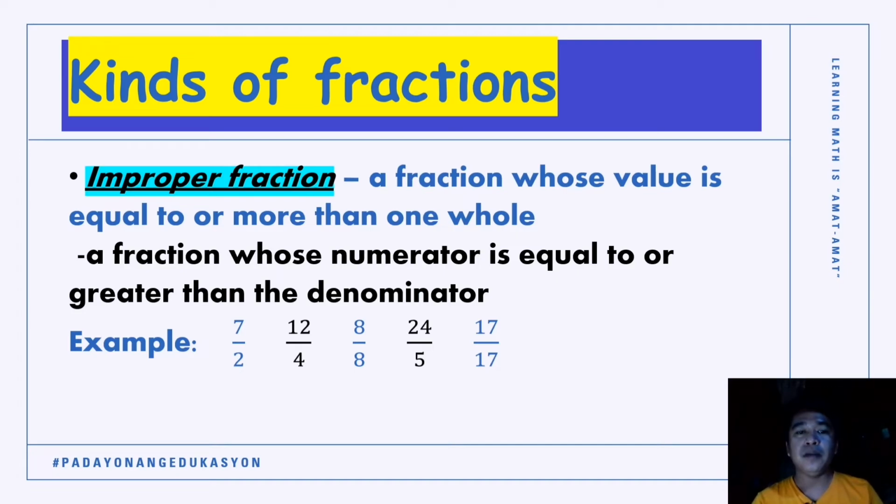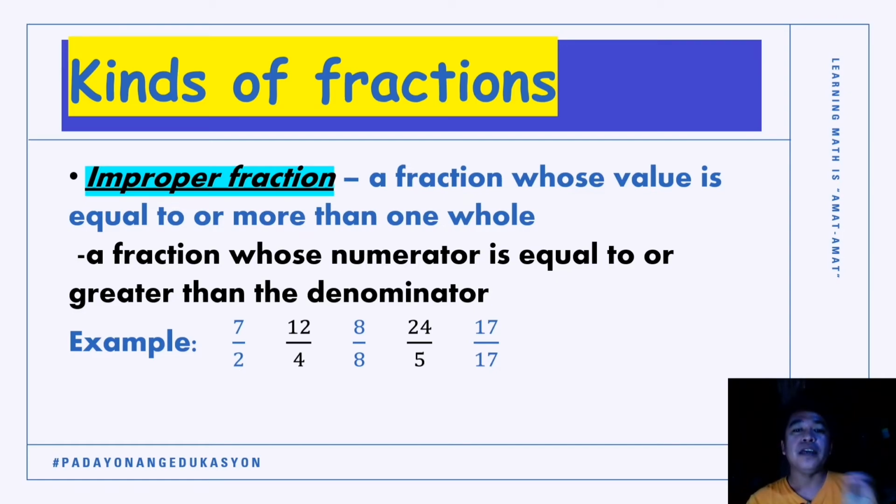So paano natin mabalaan nga ang fraction nga nasulat is an example of improper fraction. So, kung makita mo nga ang fraction nga ang numerator is equal or greater than the denominator, that is an example of improper fraction.